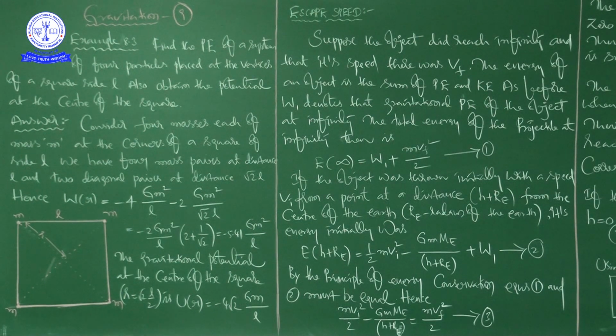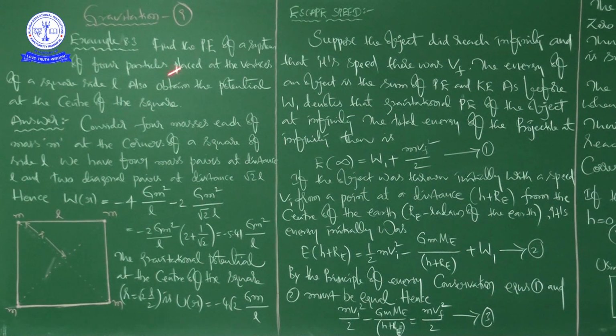In continuation to the last class, in this class we start with an example problem. After completion of the topic we discussed in our previous class, there is one example problem, that is example 8.3. So first we will discuss example 8.3. After completion of this, we will discuss a very important topic, escape speed. Not only from the board point of view, from the NEET point of view also, this topic escape speed is very important. A very important topic. Okay, right.